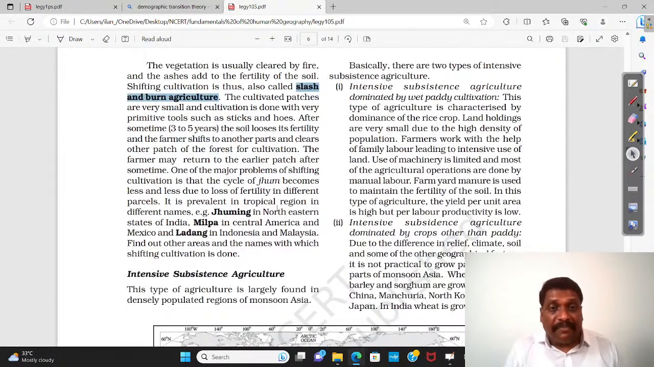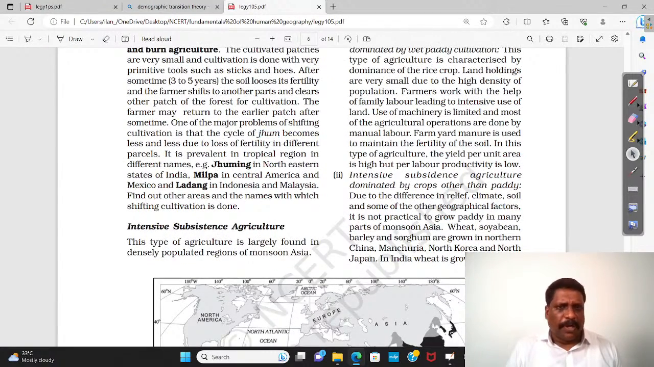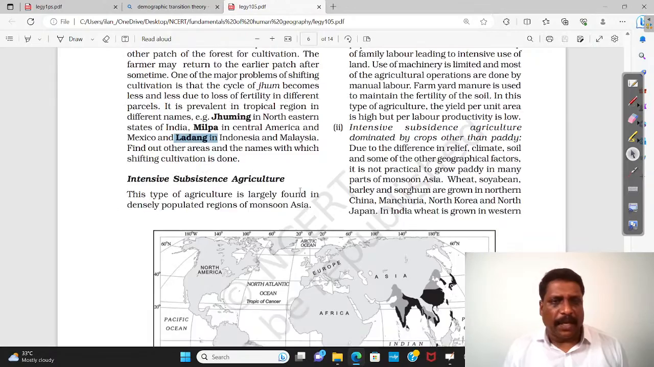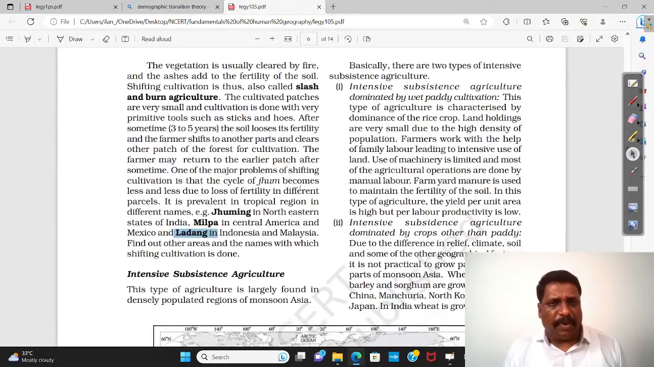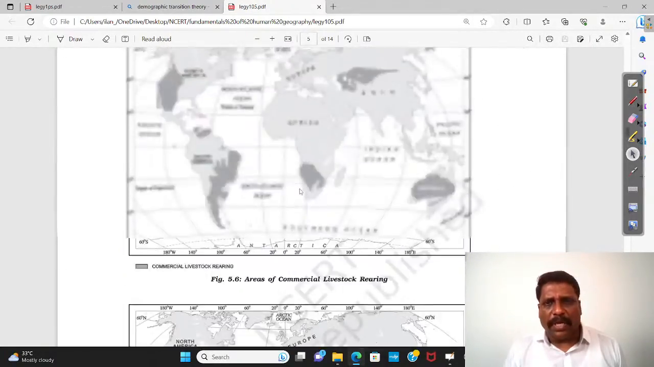Even in India, we had such practice. In the Northeastern states, the slash and burn agriculture is called as what? Jhum cultivation. Okay. Very popularly, you call them as what? Jhuming in the Northeastern states. The same practice you call them as what? Milpa in Central America and ladang in Indonesia and Malaysian region. Okay, right. Now, what is subsistence farming? We have an idea. It is all about, right?